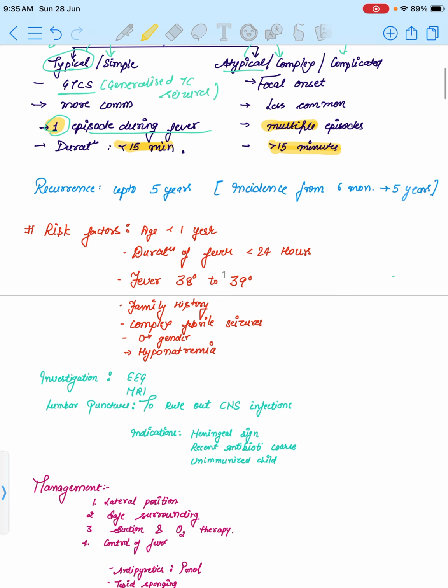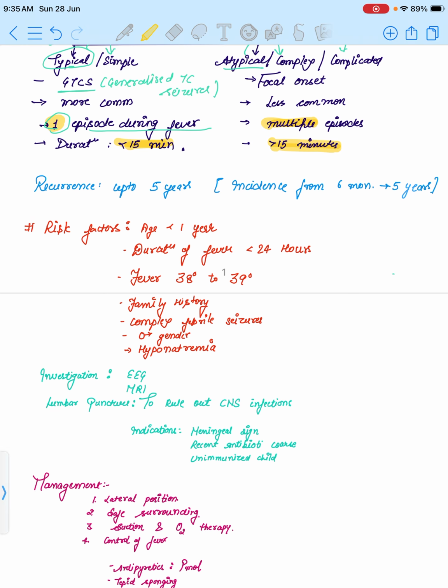Then I'm talking about the recurrence. The mother can ask, is there any chance that my baby can have a seizure episode again in future? So recurrence is possible up to 5 years, and incidence is from 6 months to 5 years. But if recurrence continues at greater than or equal to 5 years, that is known as epilepsy.